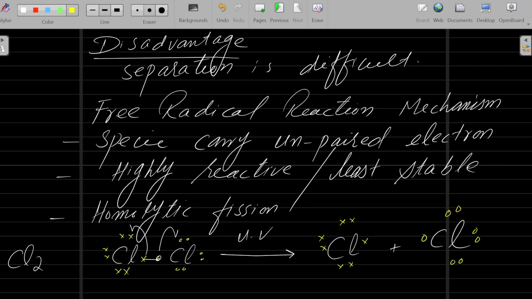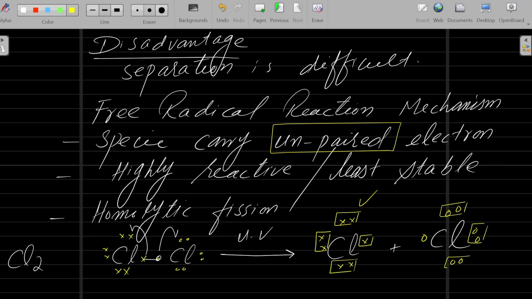Now you can notice this is an electron pair, another electron pair, a third electron pair, but one electron is unpaired. By definition, a species in which an unpaired electron is available is known as a radical. It is a highly reactive species.